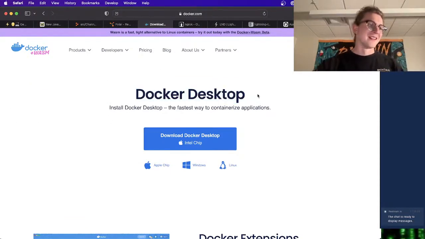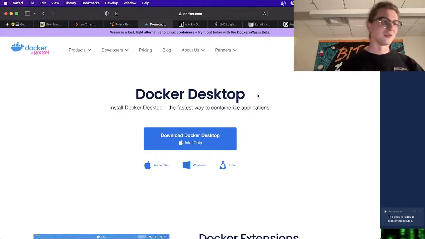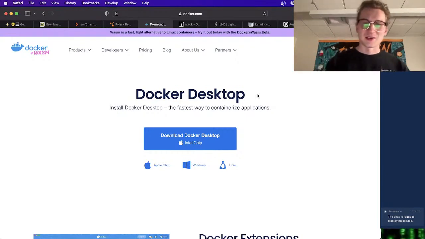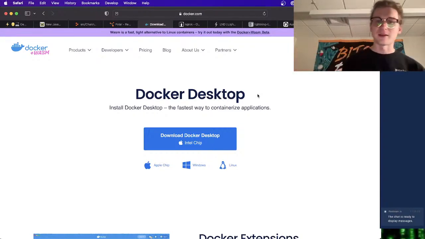I know some of you have been talking in the Discord saying that you were having trouble getting Docker Desktop running on Windows. Sorry to hear that. I'm terrible at Windows. I never develop on Windows at all. So I can't really help too much, but there's got to be guides, talk to ChatGPT, whatever you need to do.